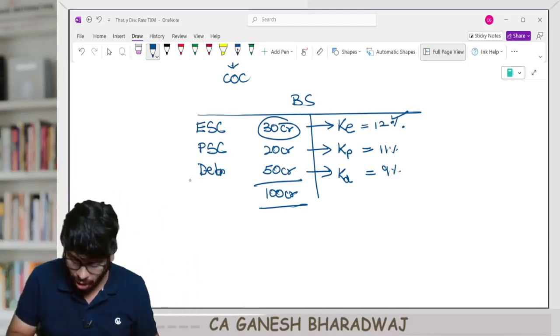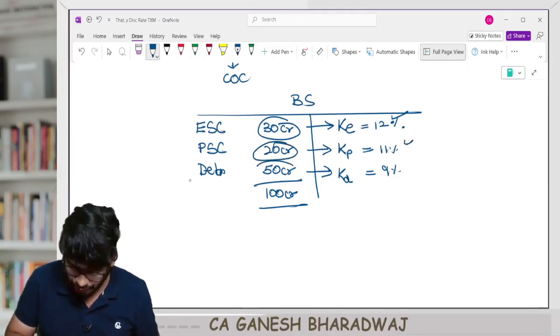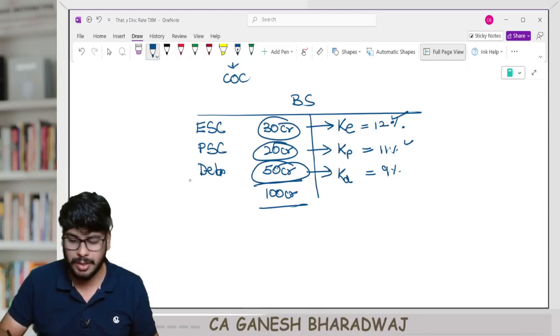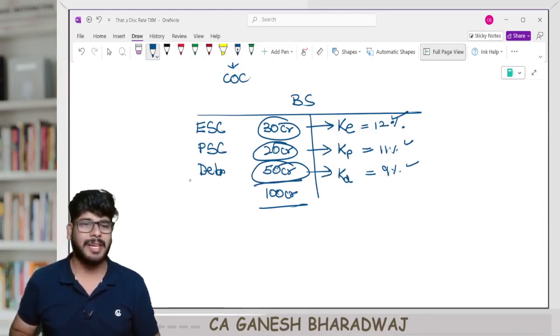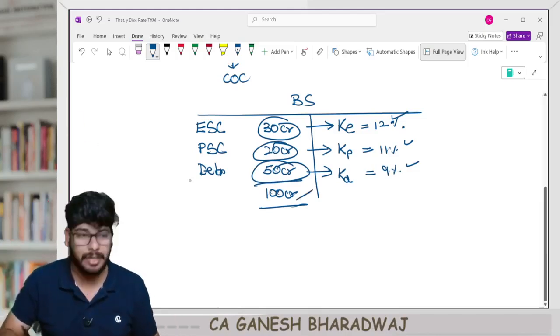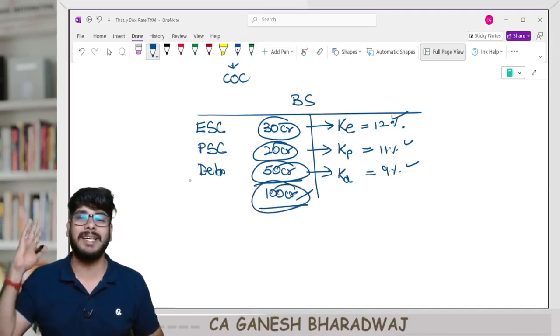Clear with this? The cost of raising this 20 crore was how much? 11%. The cost of raising this 50 crore was how much? 9%. Clear? Now they are saying, I don't want all this. Totally the company has raised how much? 100 crore. Overall, you tell me, for this 100 crore, what is the net effective cost?